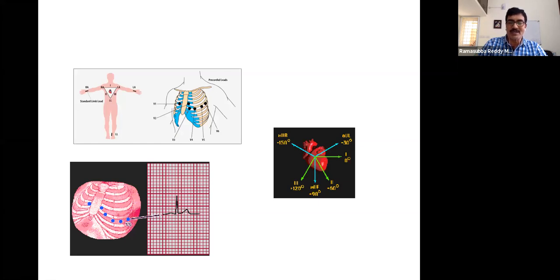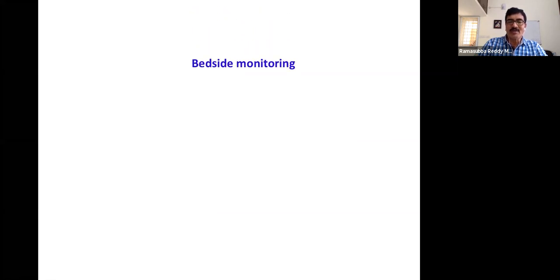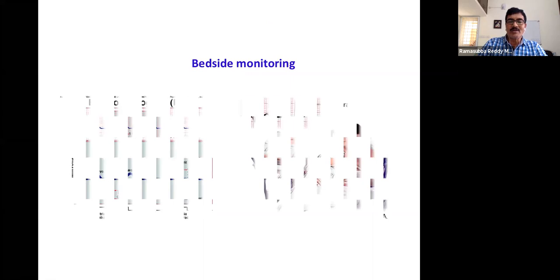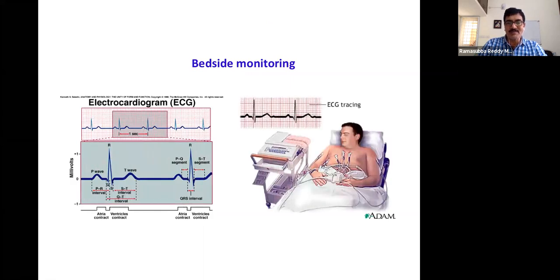This is the way we can understand it. So that's what he established in his study, and that is still followed. We are slightly modifying or refining those things, but we are still following the same procedure. This is what we see as bedside monitoring.